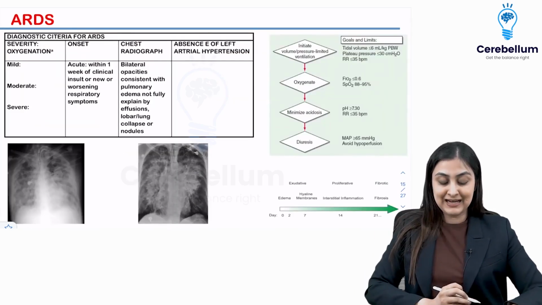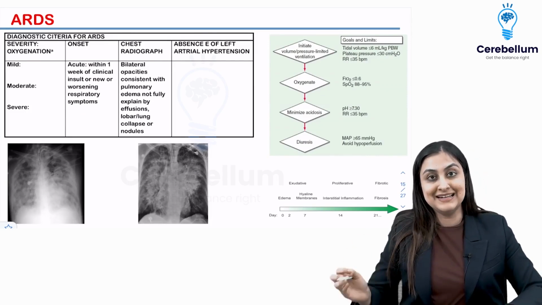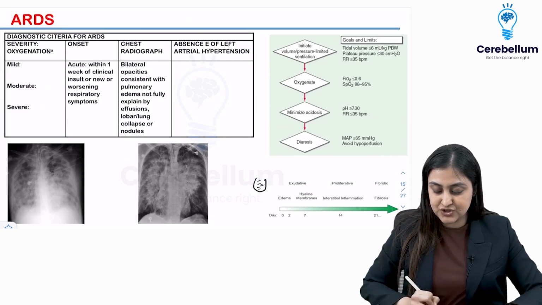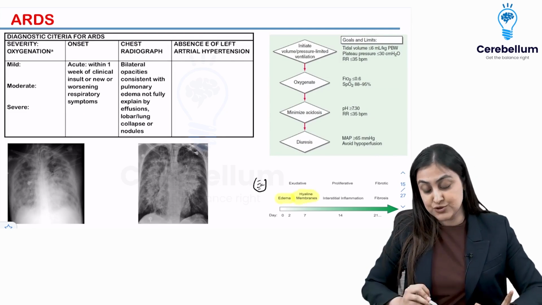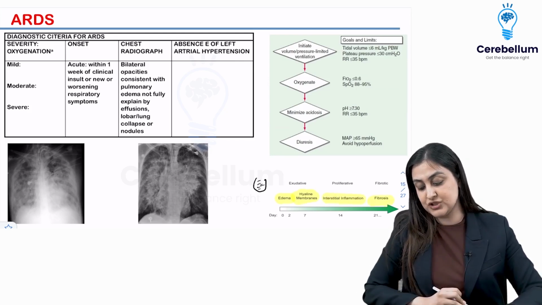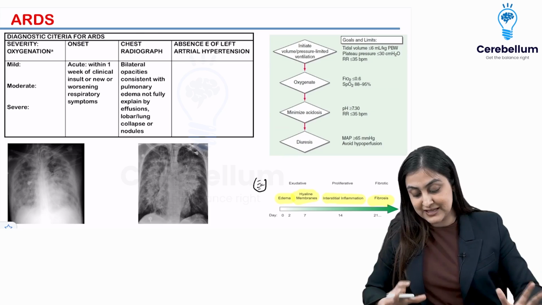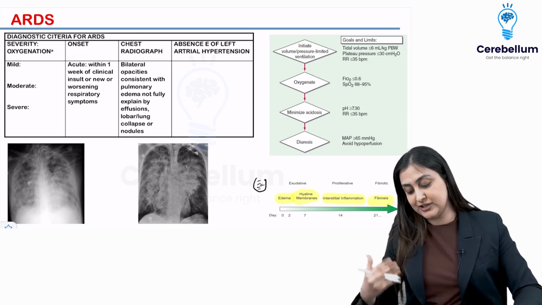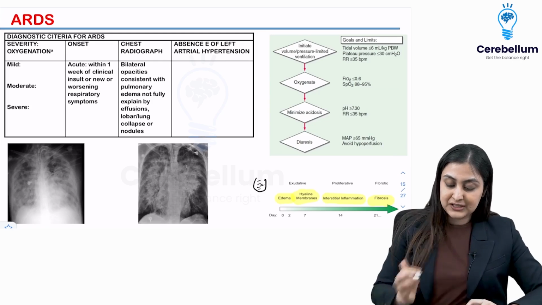While we talk about ARDS, you want to remember that this is non-cardiogenic pulmonary edema. So here you're going to have alveolar filling with inflammation. It starts off with edema and hyaline membranes, that is the exudative stage. Slowly, you're going to have inflammation and eventually there is fibrosis. So this is the timeline from Harrison: within the first 7 days, exudative phase; 7 to 21 days is proliferative; and then fibrosis sets in around 3 weeks. Okay, so this is about the timeline.